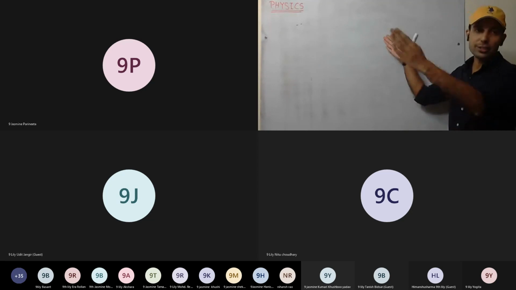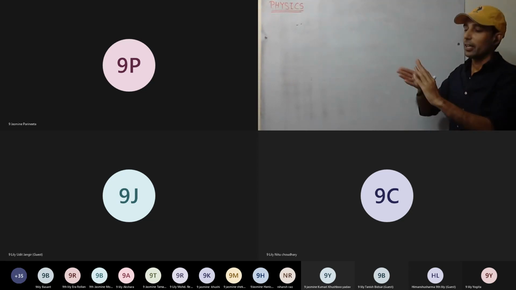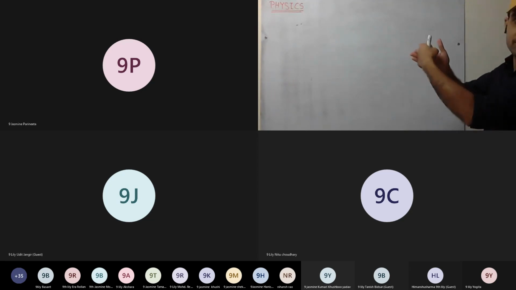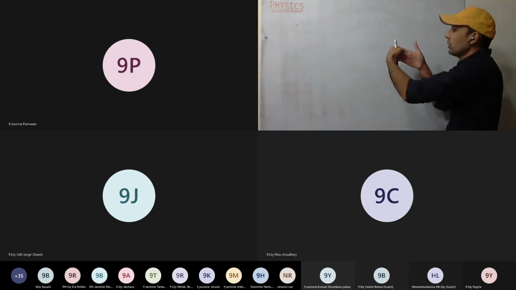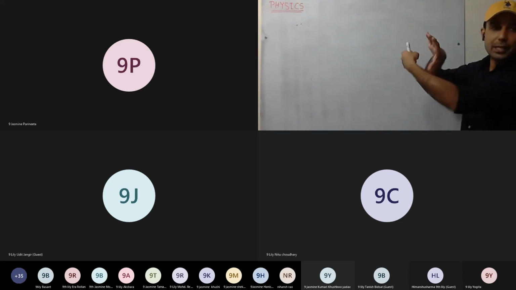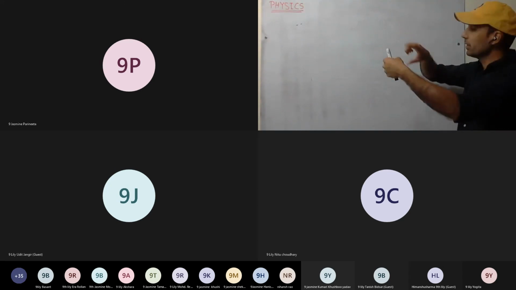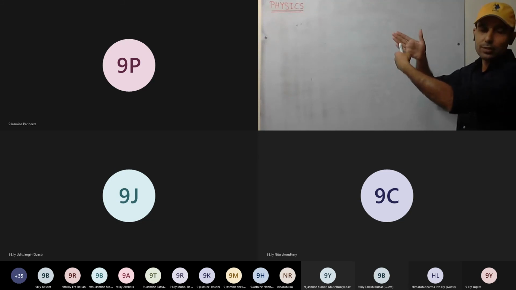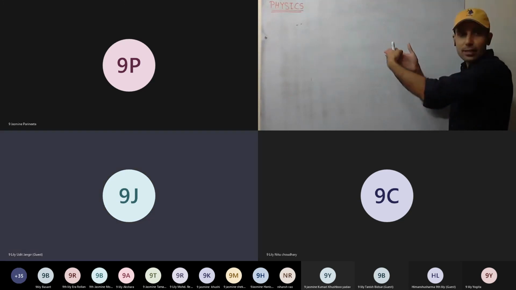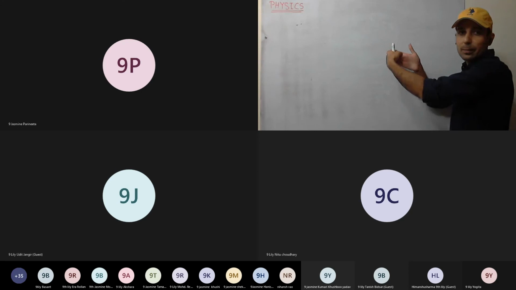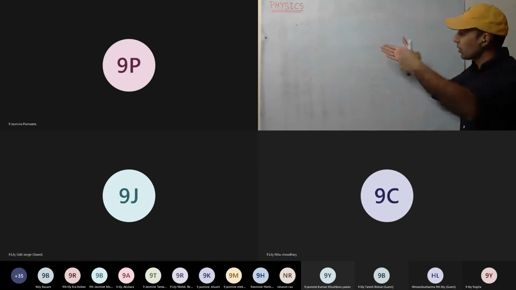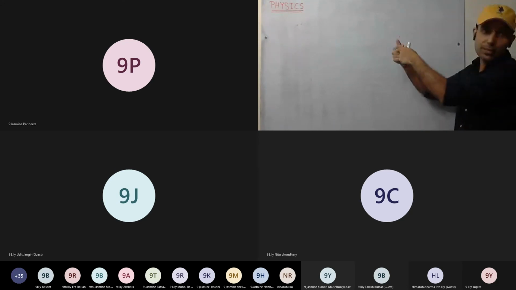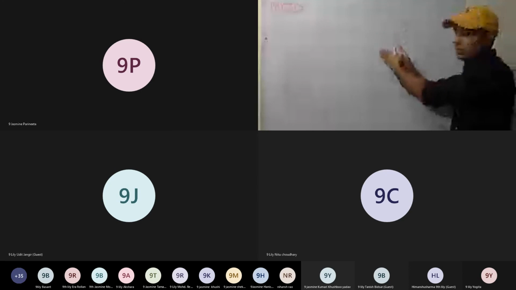Okay, take it like this. Sponge is there. This much thick sponge is there. Now you apply a force. What will happen? Your hand will penetrate inside the sponge. Yes or no? It will penetrate inside. Yes, sir. It will stop after some time. At that moment, that means the force both will become equal. The moment they become equal, it will stop.